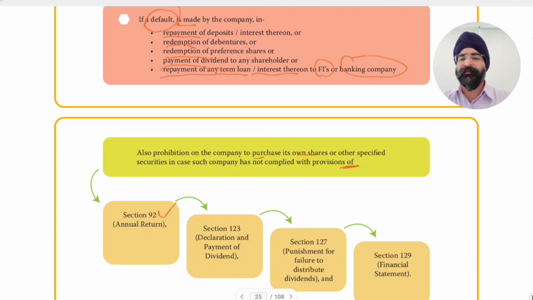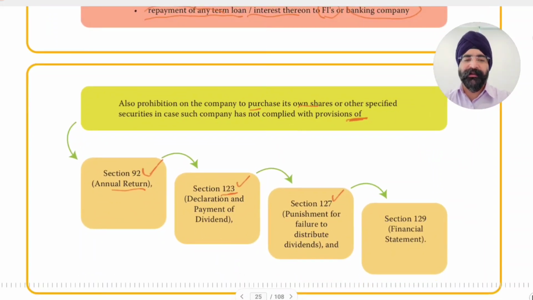If the company has not filed annual return under section 92, if the company has declared dividend but has not paid or has not complied with section 123 relating to declaration and payment of dividend, if the company has not complied with section 127 relating to punishment for failure to distribute dividend, or if there is non-compliance with section 129 relating to financial statements.